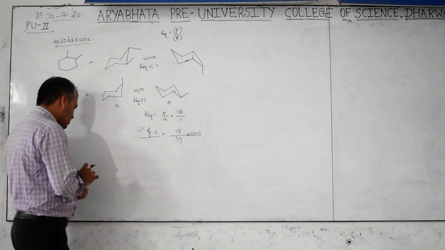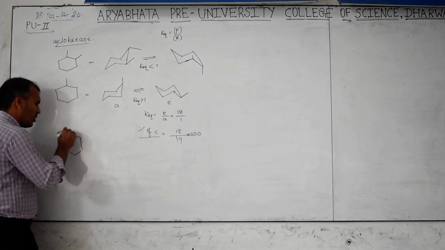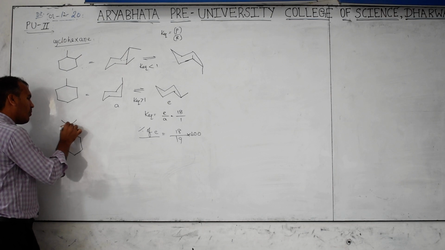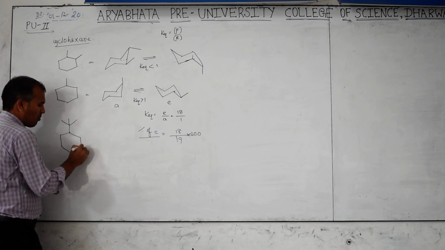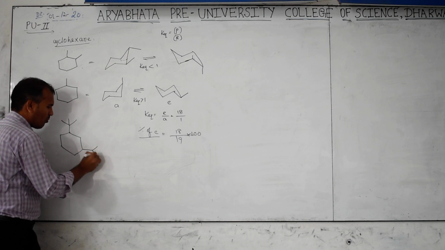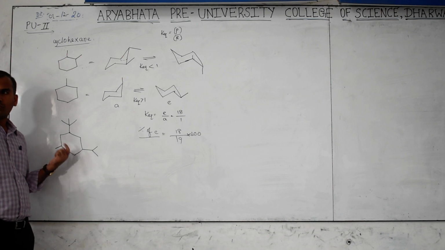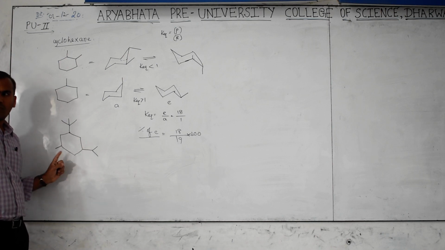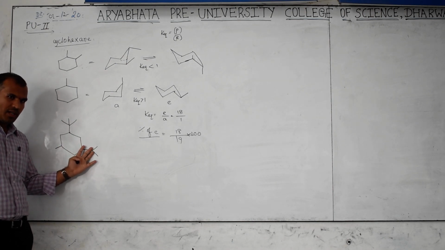So, now I am giving one more example. Now, these 1, 2, 3 groups are there. Here one, here one, here one. This is the most bulky group, next bulky, next.